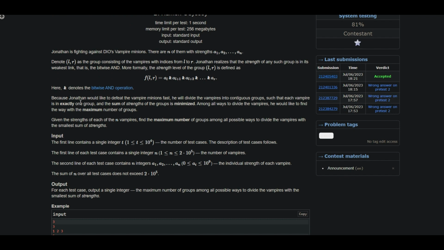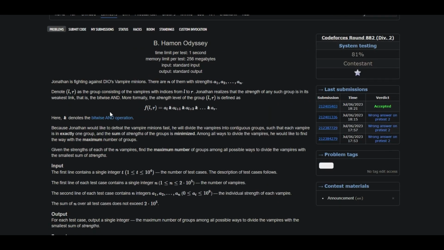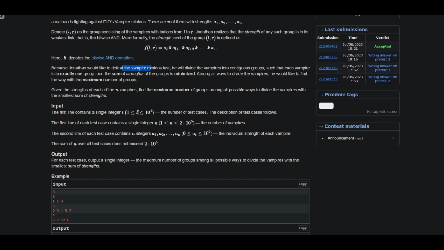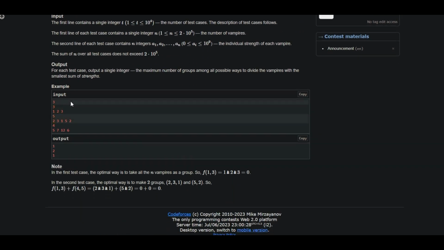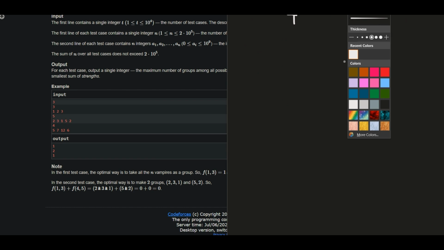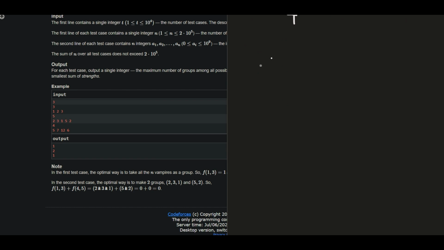Okay, so what do we have to do? We have to break this array into the maximum number of groups possible, such that the sum of bitwise AND of all these groups is as minimum as possible. So what can we do in that case? Let's see an example. Let me consider the second example. There are 5 elements and the elements are 2, 3, 1, 5 and 2.